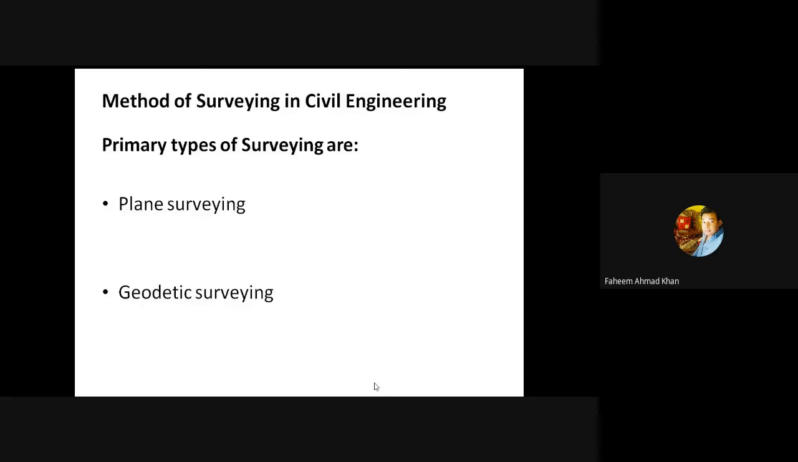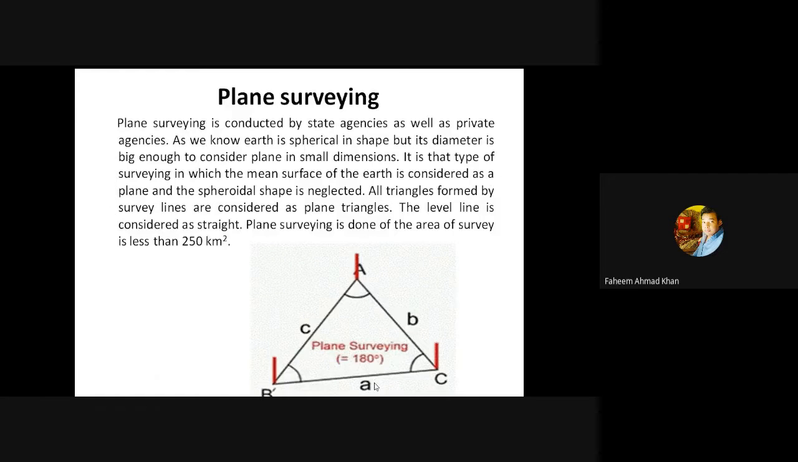We will always think that the land is flat in profile, but in actual practice, the earth is not flat, it is somewhat spherical in shape. So the survey is divided into two parts: the plane surveying and the geodetic surveying. Now coming on to the plane surveying, it is conducted by state agencies as well as private agencies. It may be a government work, or it may be a private work.